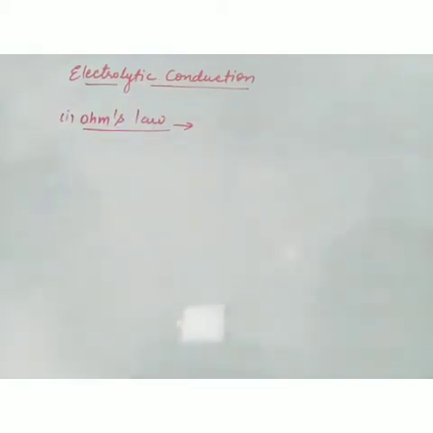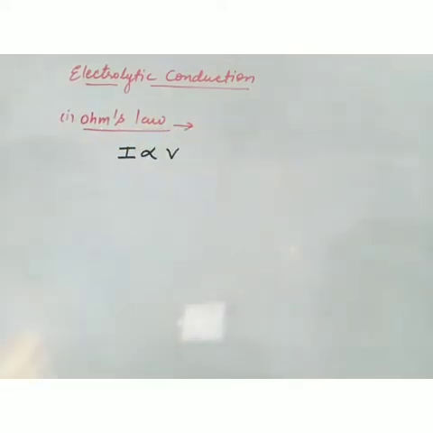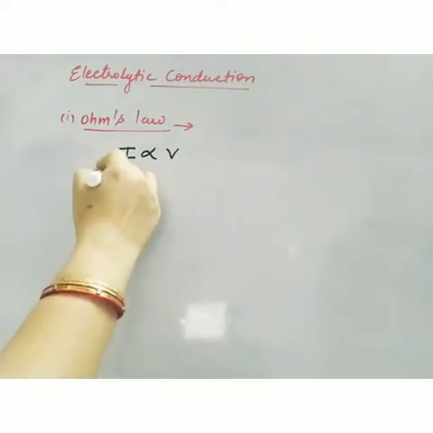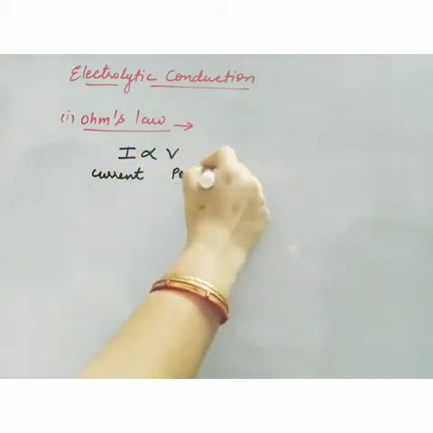Now what is Ohm's law? Ohm's law says that the current flowing through a conductor is directly proportional to the potential difference across it, that is, I is proportional to V. What is I here? Current. And what is V here? The potential difference.